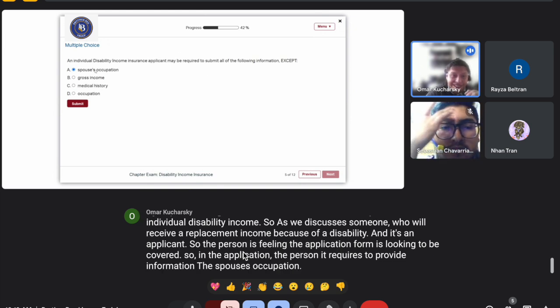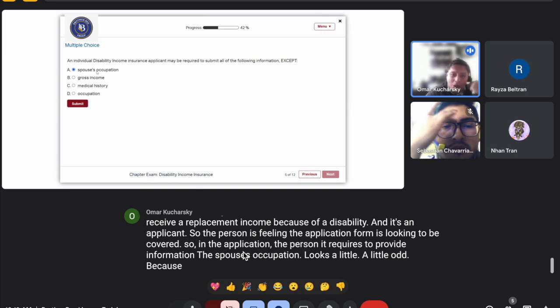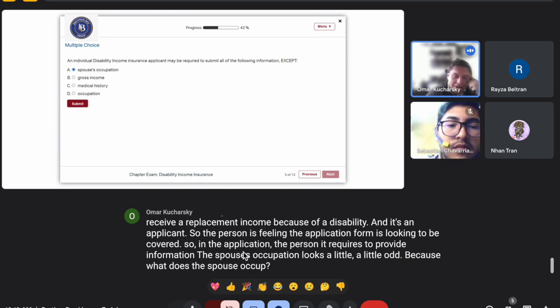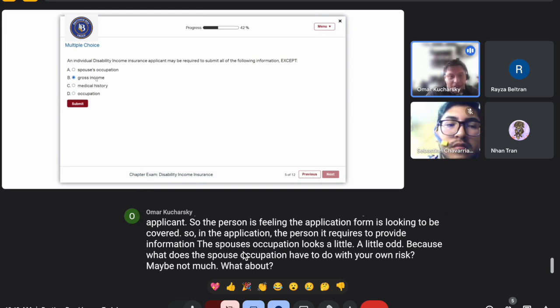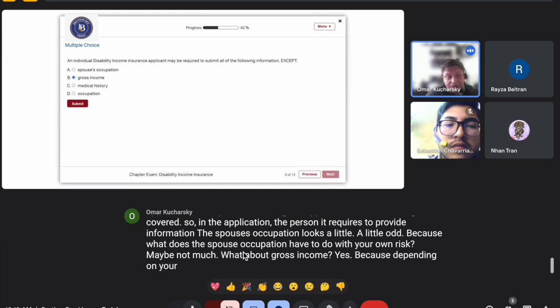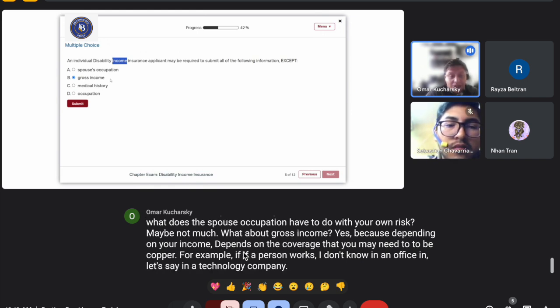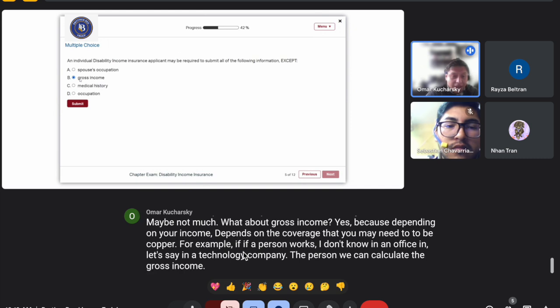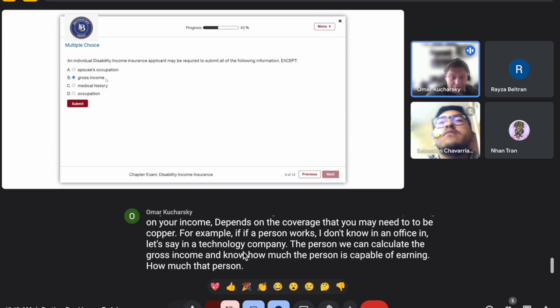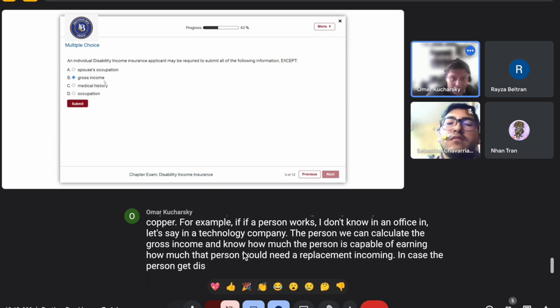Spouse's occupation looks a little odd, because what does the spouse's occupation have to do with your own risk? Maybe not much. What about gross income? Yes, because the coverage you may need depends on your income. For example, if a person works in an office at a technology company, we can calculate the gross income and know how much the person earns and how much replacement income the person would need in case of disability.